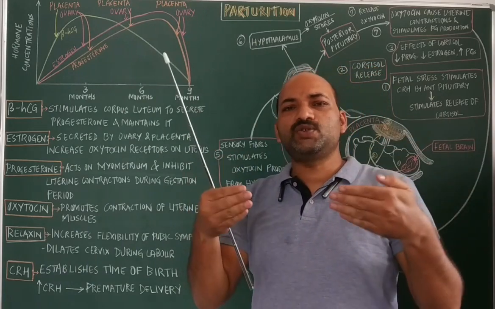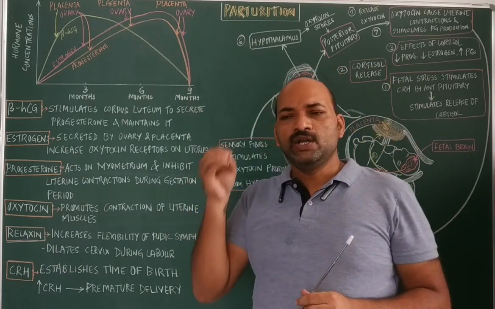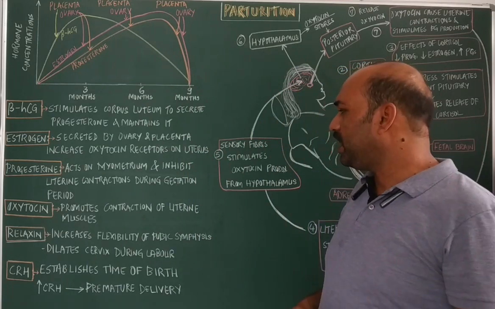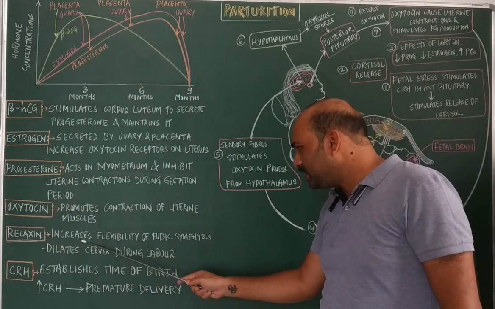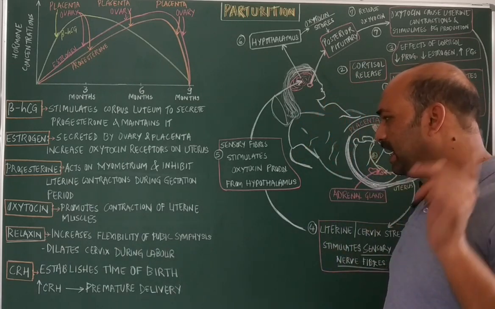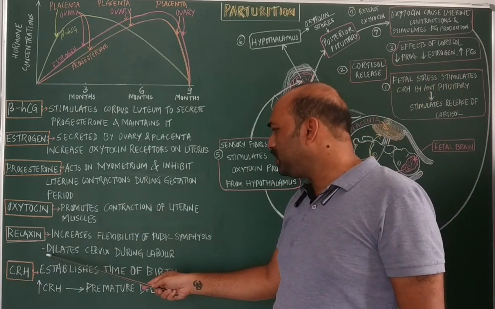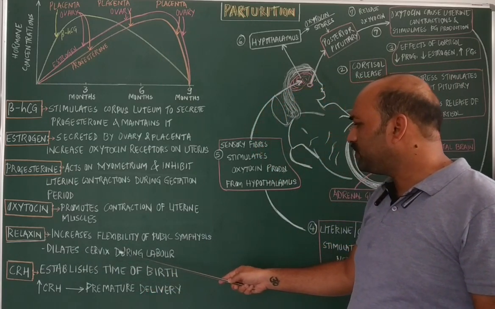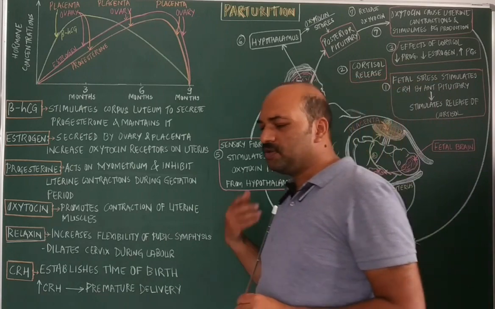So the ligaments in between these joints become loosened or softened, and thereafter this relaxin increases the flexibility of the pubic symphysis, and meanwhile it is also involved in the dilation of the uterus and cervix during the process of labor.